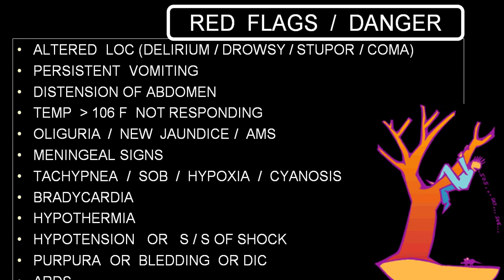Think it over. Any person who has fever with altered level of consciousness like delirium, drowsiness, stupor or coma, persistent vomiting, distension of abdomen, temperature of 106 not responding to antipyretics, oliguria or new jaundice, altered mental status, meningeal signs, seizures, tachypnea, shortness of breath, signs of hypoxia, cyanosis, bradycardia, hypothermia, hypotension, signs of shock, bleeding spots like purpura or petechial hemorrhages, or bleeding like epistaxis or hematemesis, or mottled skin, which are signs of DIC, or ARDS.